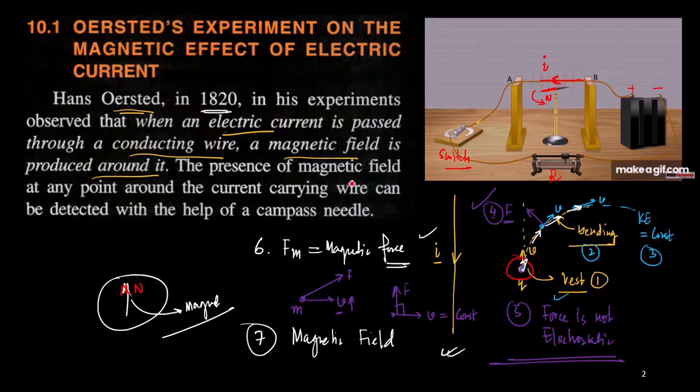Got it? Now the question comes, in which direction will the magnetic needle go? So for that I have to follow one particular rule. What is that rule? That rule is known as the right hand thumb rule. So you use the right hand thumb rule to find out the direction of the force or the field along which the north pole will deflect. Place the right hand thumb along the current carrying direction and fold your fingers.